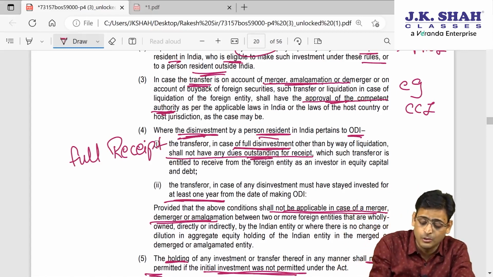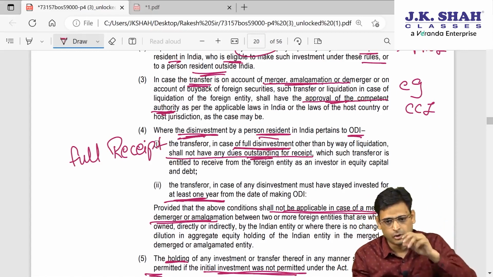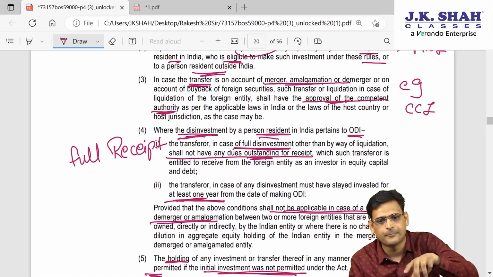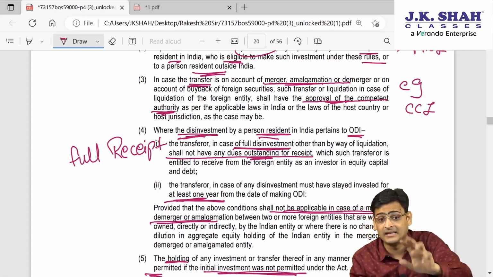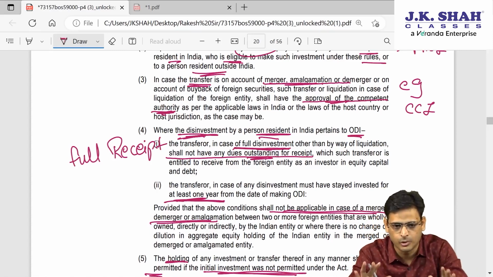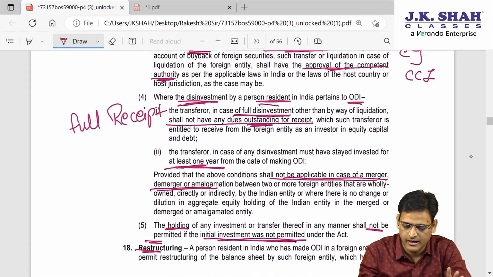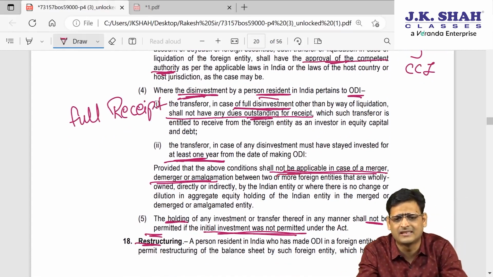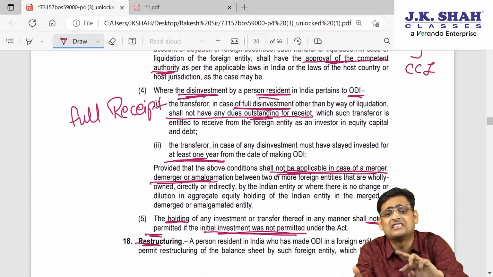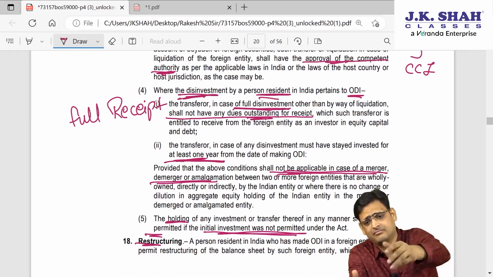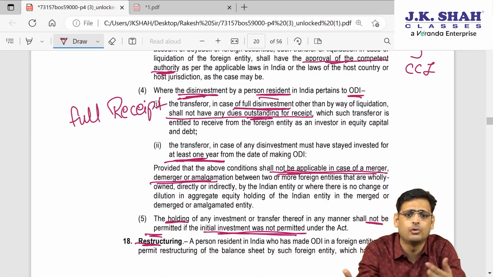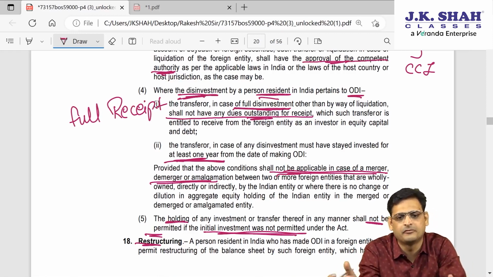It is written over here, and you can sell only after holding it for 1 year. So if I want to sell 12% shares of Microsoft, I should hold those investments for at least 1 year and then I can sell it, but in that situation I should get 100% amount of 12% shares of Microsoft. Is this clear? But these provisions will not be applicable when you are transferring through amalgamation, because obviously in that case I am not going to get the money. There is an exchange, na? Microsoft shares will go, but then some other company shares will come. So can I say in that situation that you should hold it for 1 year or should get entire money? This provision will not be applicable.